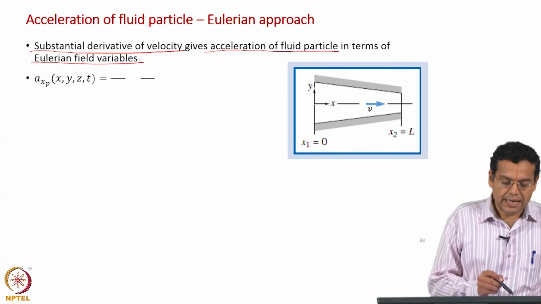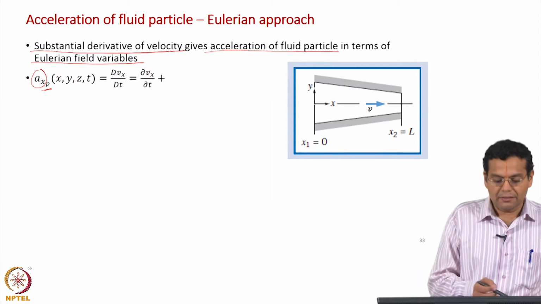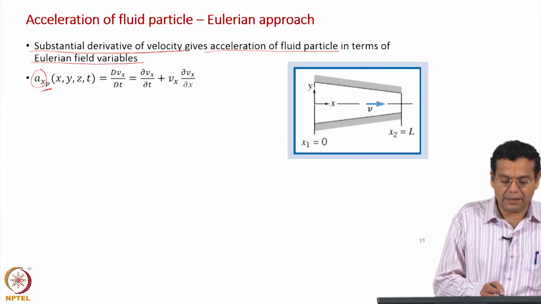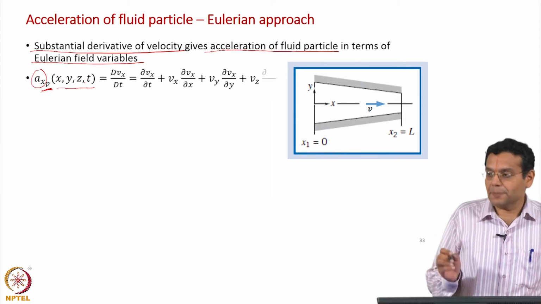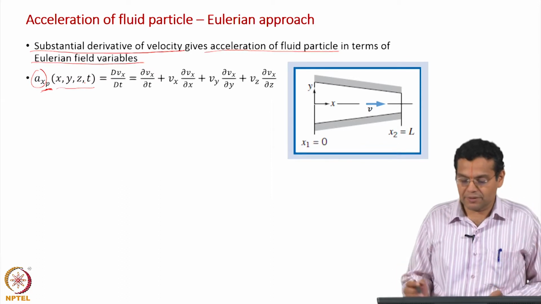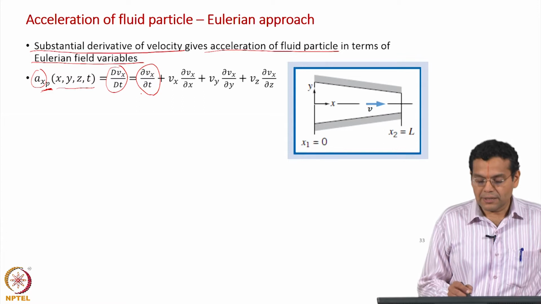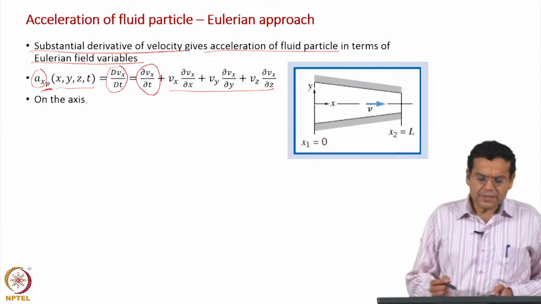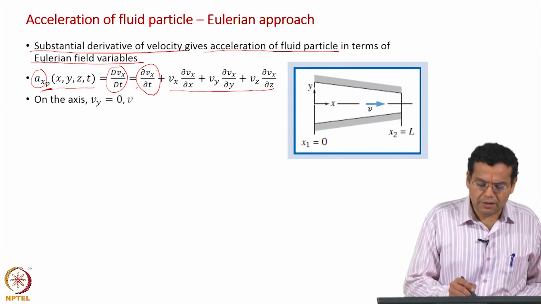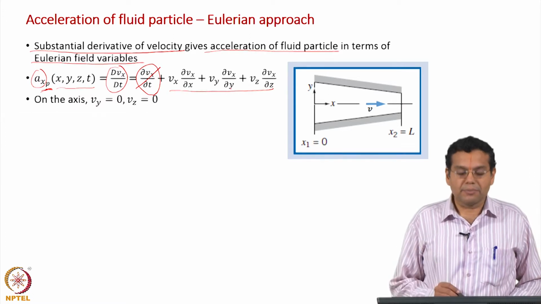What I have written here is the acceleration in the x direction of the particle, either you can write as apx or ax. ax represents acceleration in x direction of the particle as a function of x, y, z and t. These are all Eulerian spatial locations which are very familiar every time. And of course represented as dvx by dt, you have the local component, you have the convective component. In this case it is a steady state. So this component will not play a role, we will have only the convective component.